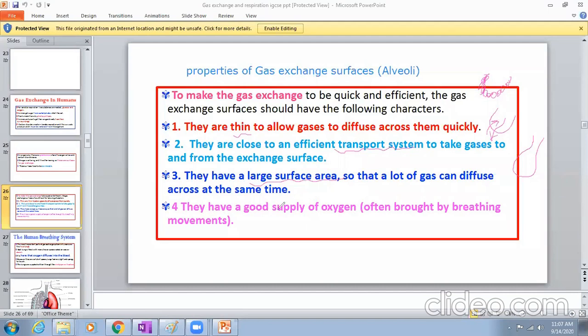They should have a good supply of oxygen, which means more ventilation. When we are breathing, why are we doing that? So that we take more oxygen from outside. If the supply of oxygen to your lungs and alveoli is more, the gas exchange will be more. Is it clear?